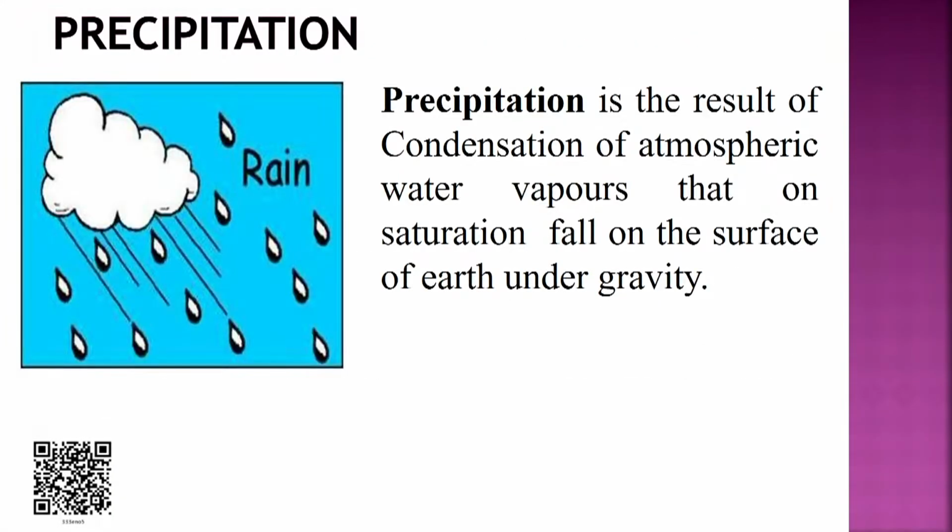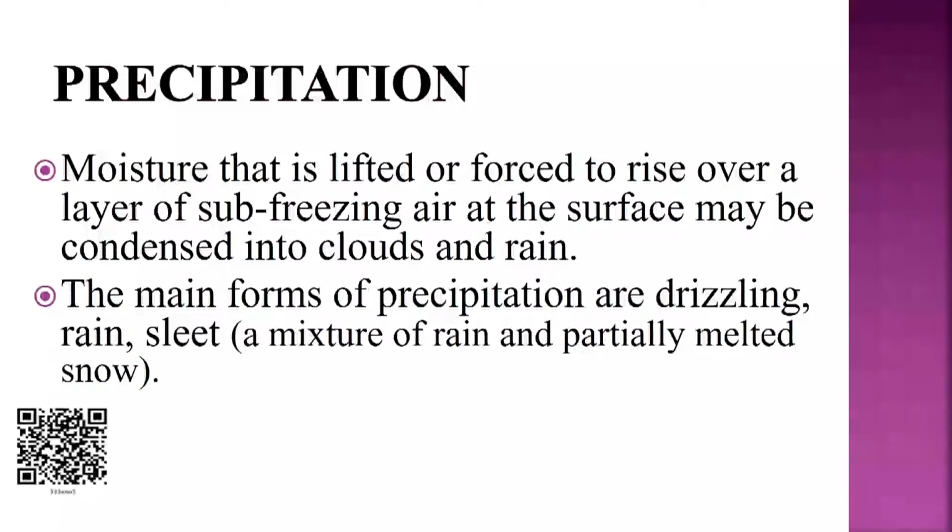Second is precipitation or rain. Rain is a result of condensation of atmospheric water vapors that, on saturation, fall on the surface of Earth under gravity. Moisture that is lifted or forced to rise over a layer of sub-freezing air at the surface may be condensed into clouds and rain. The main forms of precipitation are drizzle, rain, and sleet.